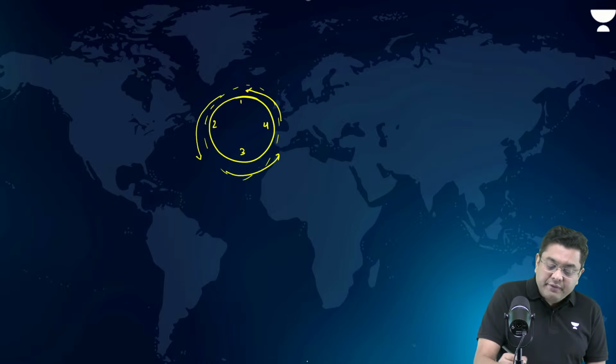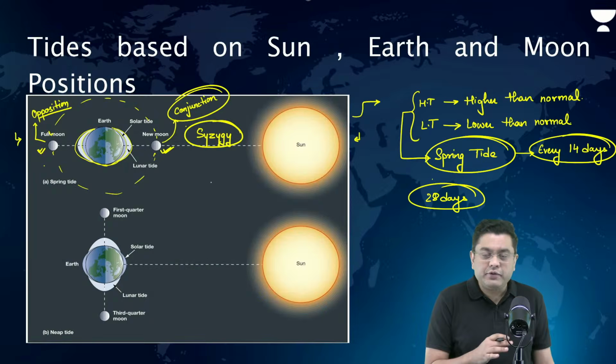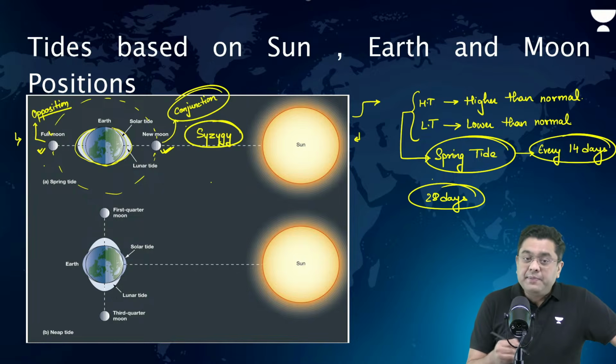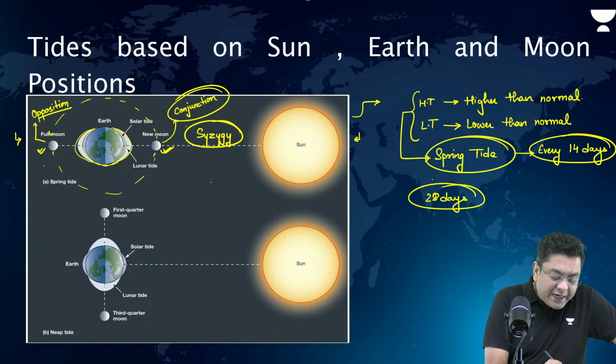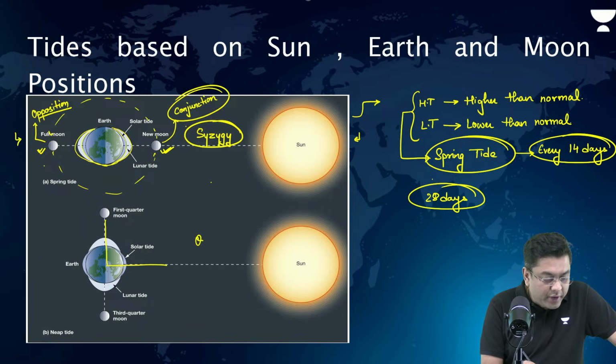That will happen when the moon is in the same region as the sun, in the same axis as the sun. Then the lunar and the solar bulge get added. That is known as the condition of a spring tide. Now, sometimes it will happen that the moon is perpendicular to the position of the sun. This is a position which is known as a quadrature.